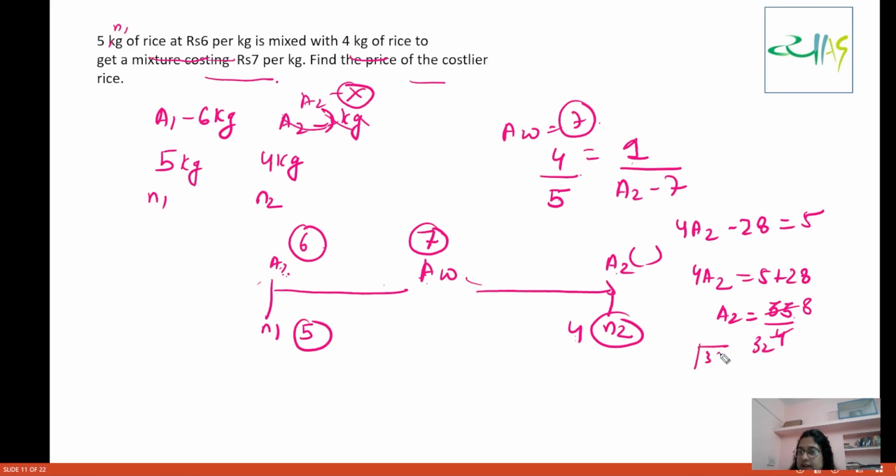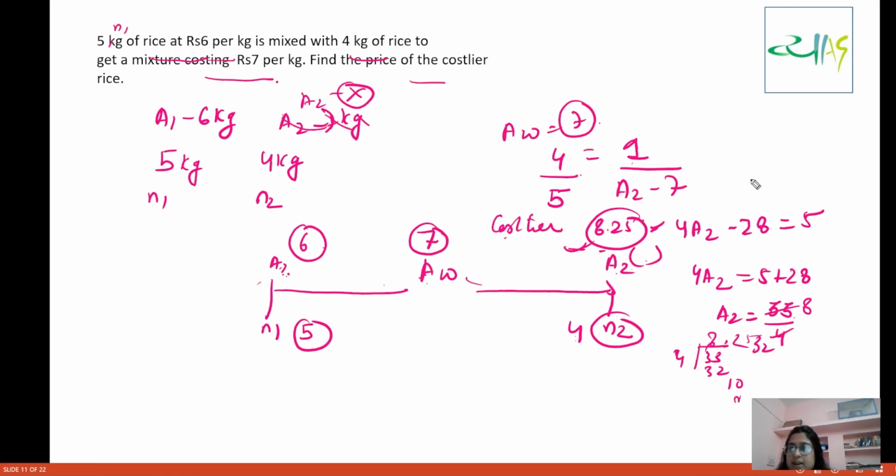Then you will have 1 here, then write 2 here, then 5 here. So you are getting 8.25. 8.25 is the average. So obviously yes, this is costlier, so the answer is correct because it is on the costlier side.